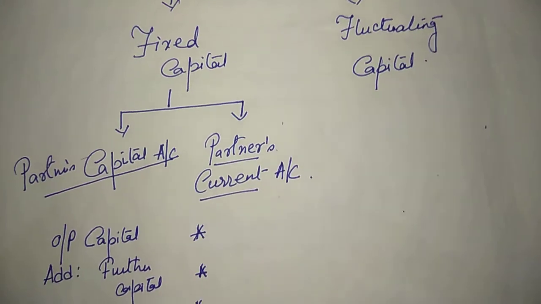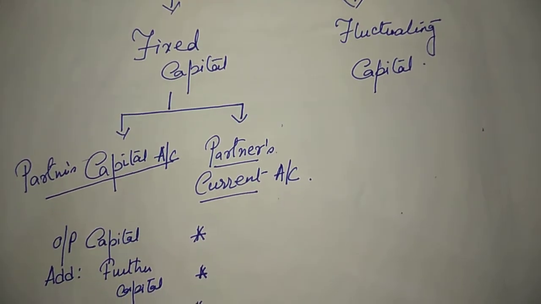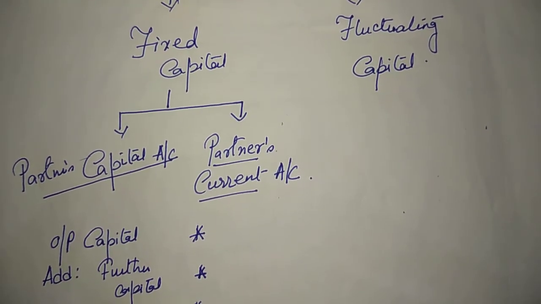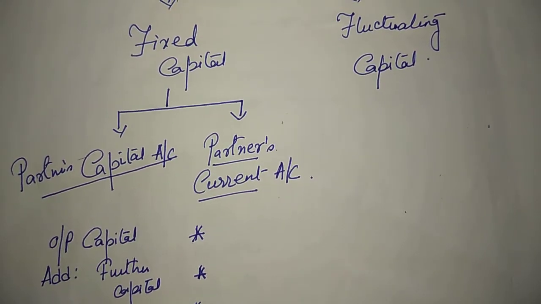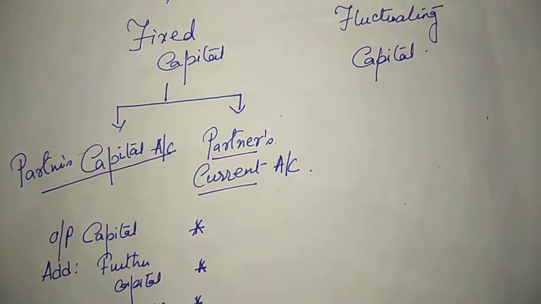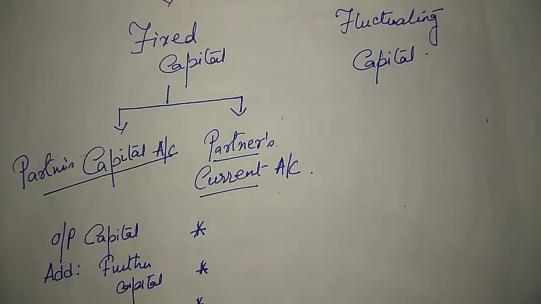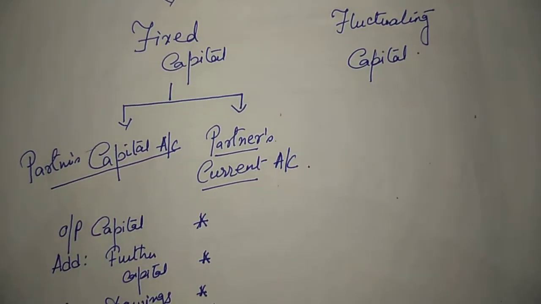So what happens in fluctuating capital account? Under fluctuating capital account, the transactions relating to partners are adjusted to their respective capital accounts. Interest on capital, salary, remuneration of partners, share of profit, drawings, interest on drawings, all are adjusted with the opening capital of partners.